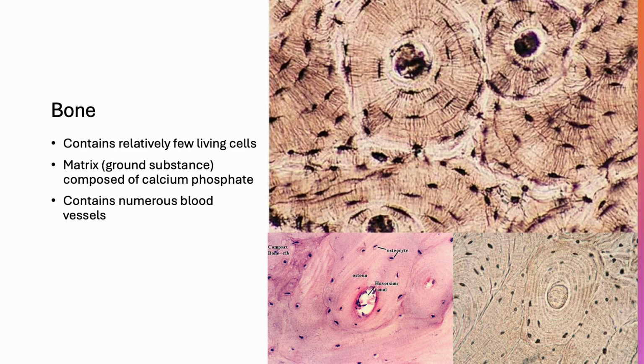Building on cartilage, we now turn to bone, the rigid connective tissue that provides the framework for the body. While cartilage offers flexibility, bone adds the strength necessary to support weight and protect vital organs. Bone contains relatively few living cells, but its extracellular matrix is heavily mineralized with calcium phosphate, making it strong and